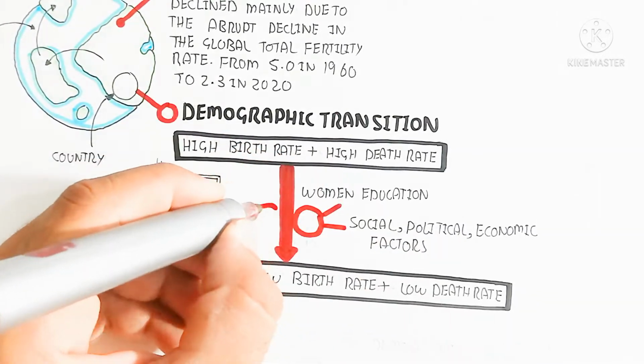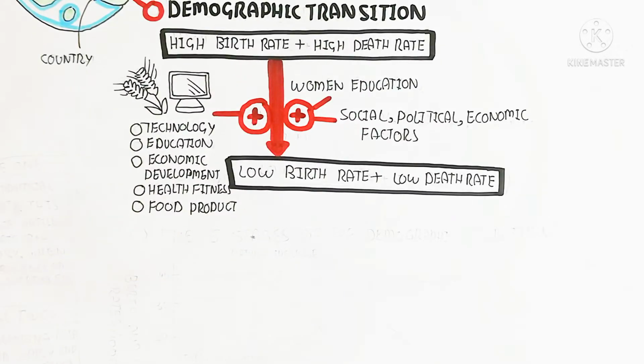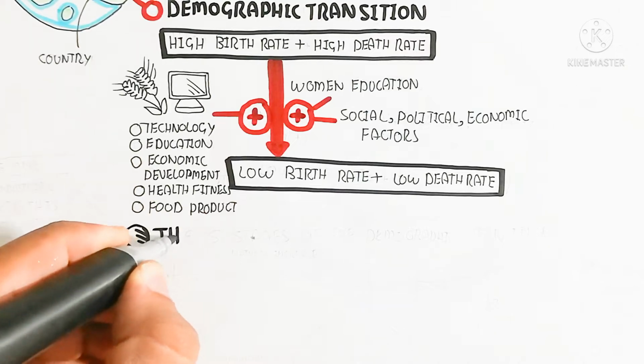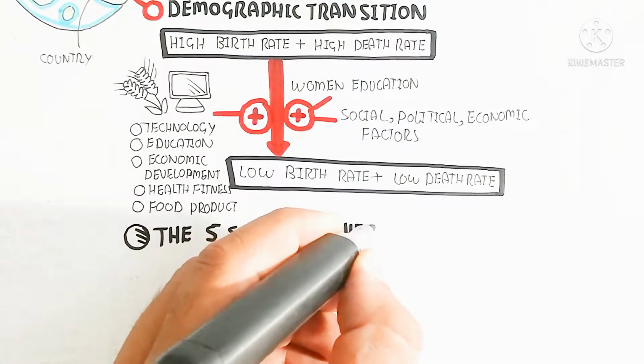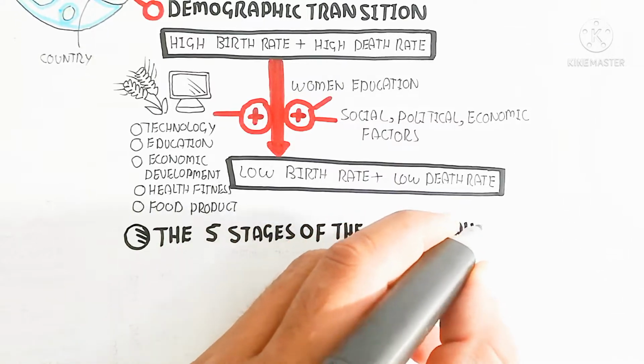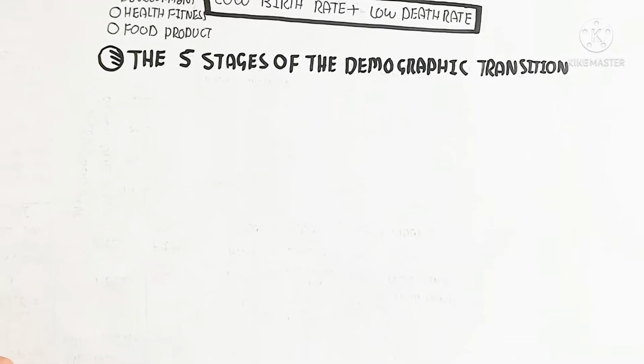When the death rate is low, the population increases. That means the infertile population is due to older people, and the low birth rate means the younger population is declining. We will discuss the five stages of the demographic transition here.